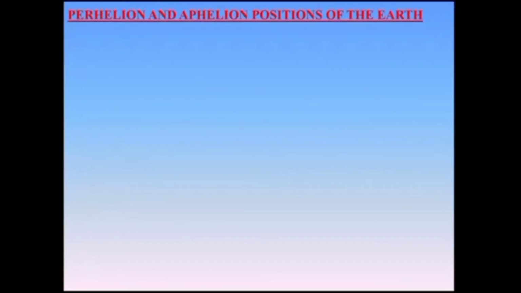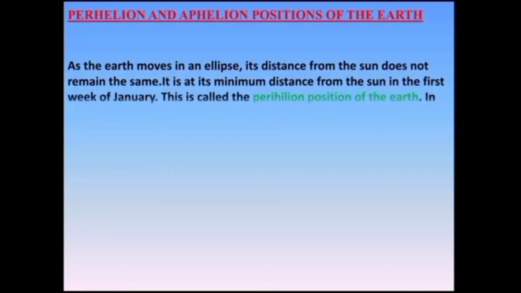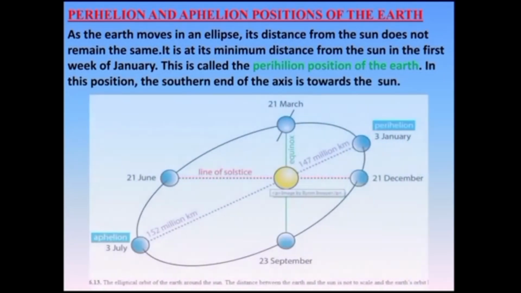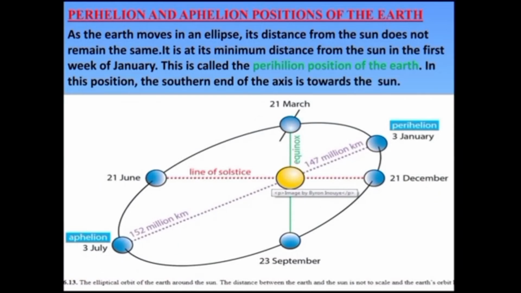Now let us explore the next part, the perihelion and the aphelion positions of the earth. As the earth moves in an ellipse, its distance from the sun does not remain the same. It is at its minimum distance from the sun in the first week of January. This is called the perihelion position of the earth. In this position, the southern end of the axis is towards the sun.